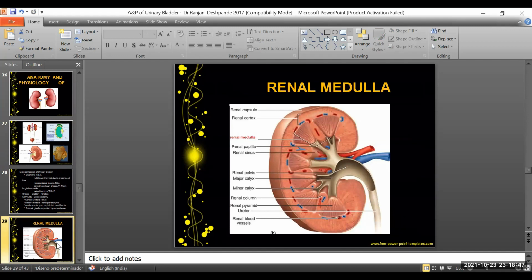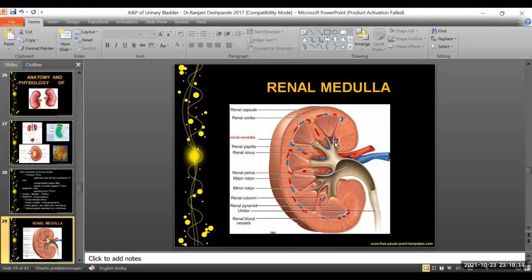So now the most important part, that is the renal medulla. The renal medulla, the middle layer, is arranged in a series of structures in a pyramidal shape. We see such pyramids in the renal medulla.